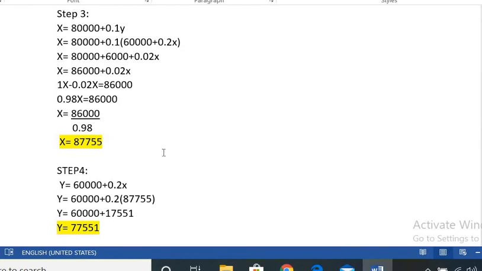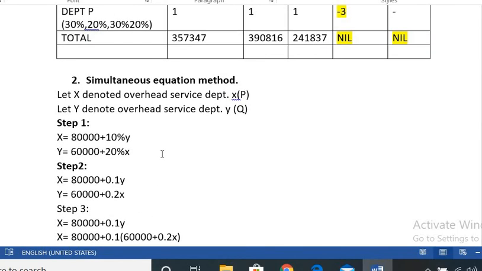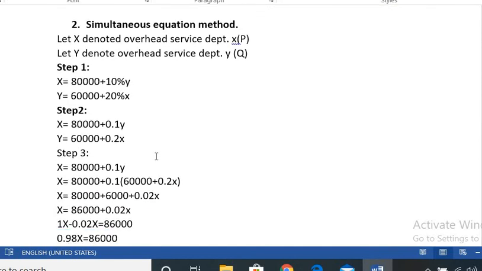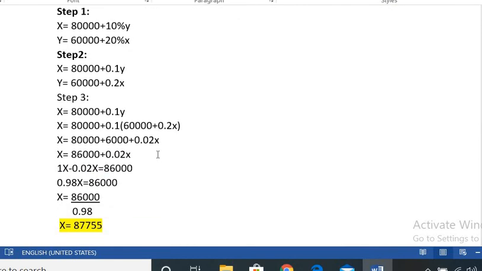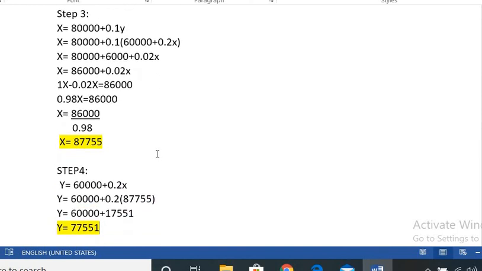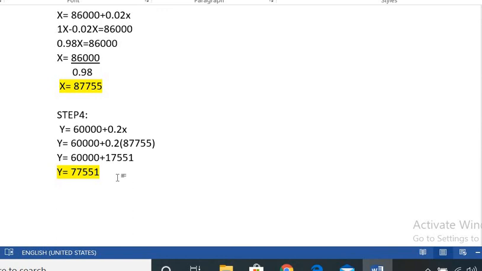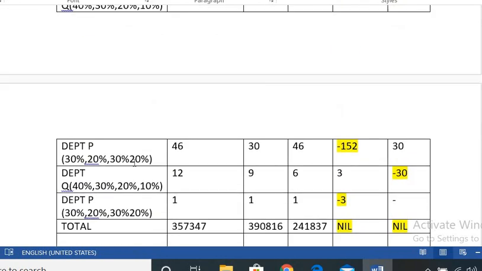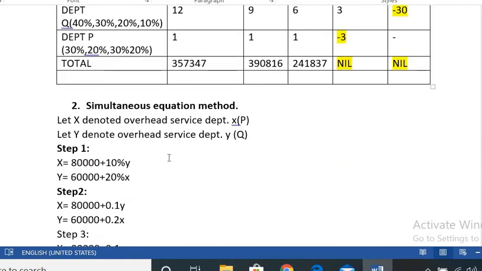So this is for the y value. Is it clear? I hope you can understand. For the steps of the simultaneous equation method, you can use these methods to calculate the values of x as well as y, or otherwise take the previous videos' methods. So now we have to calculate the simultaneous equation method.